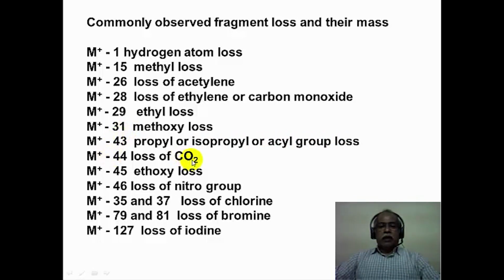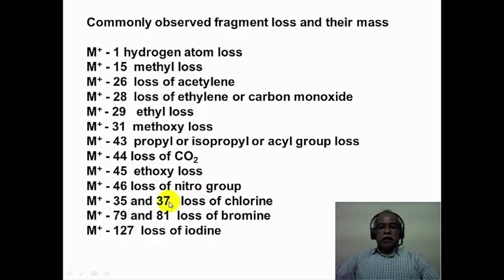44 is typically carbon dioxide. This is a very characteristic feature of a decarboxylation reaction, where the molecule loses a molecule of carbon dioxide with a mass loss of 44. Ethoxy corresponds to a 45 mass unit loss and the nitro group corresponds to 46.